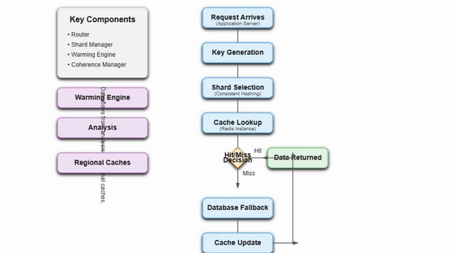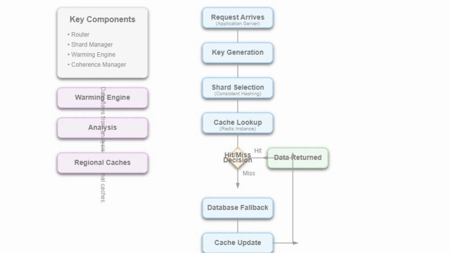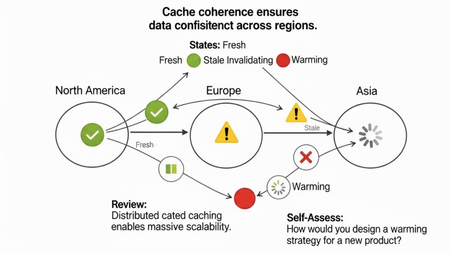Now, with data spread across multiple regions, one of the biggest challenges is cache coherence, ensuring consistency. We manage this through various data states: fresh, meaning data is current everywhere, stale, where some regions might have outdated information, invalidating, the process of removing old data, and warming, as we just discussed, loading fresh data into regional caches. Mastering these transitions is key to preventing users from seeing outdated content.